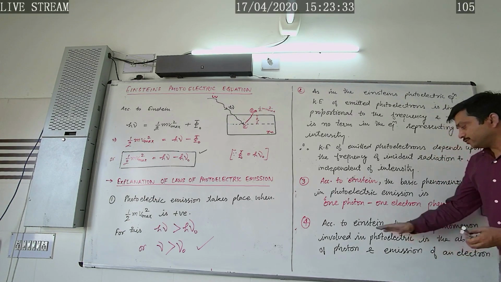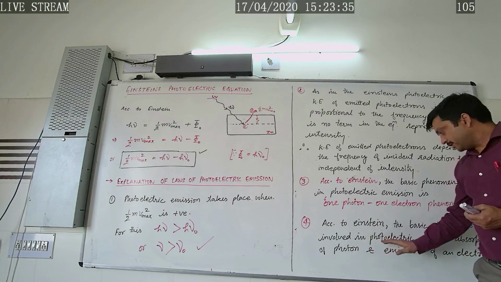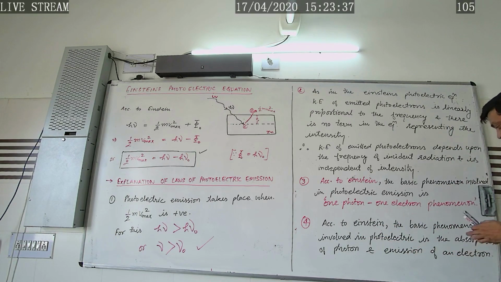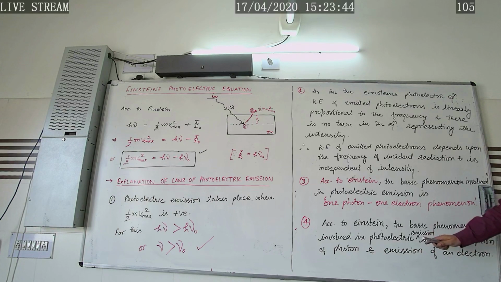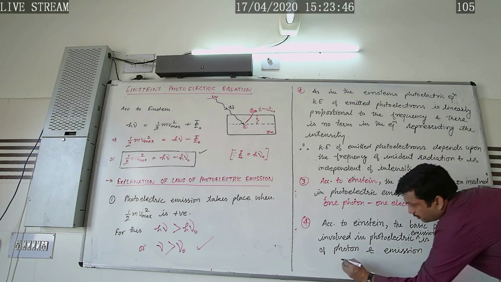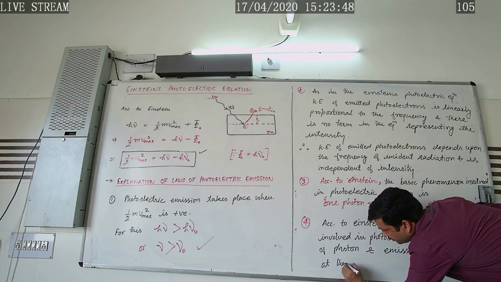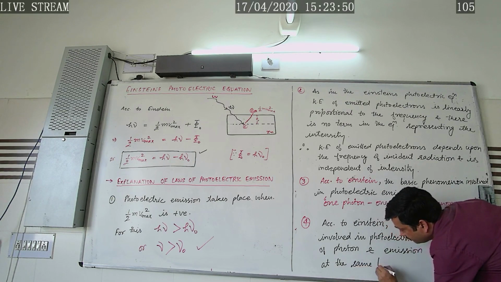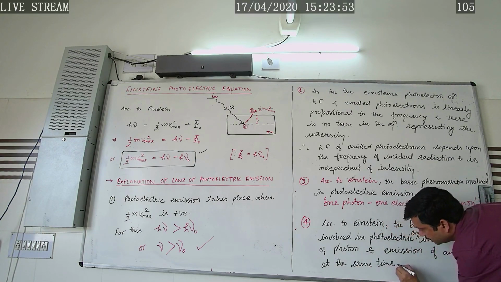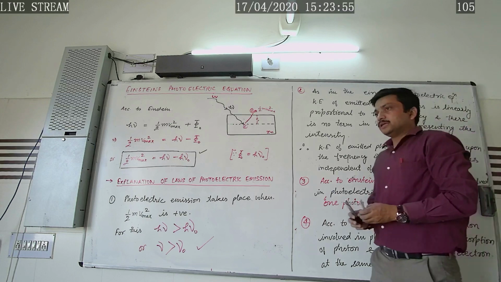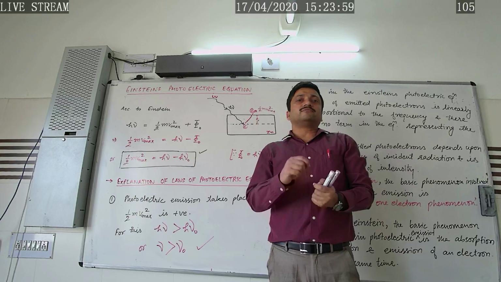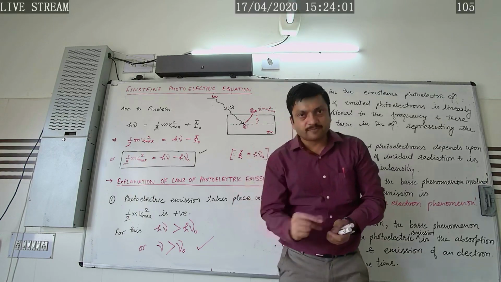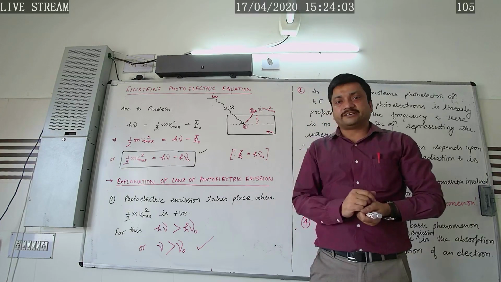According to Einstein, the basic phenomenon involved in photoelectric emission is the absorption of a photon and emission of an electron at the same time. That is, we can say that at the same time when the photon is made incident on the metal surface, an electron gets ejected.